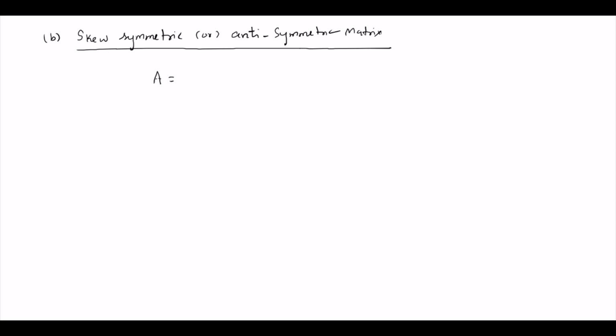You take A transpose. They differ by a minus sign. If A is equal to minus A transpose, such a matrix is known as a skew symmetric matrix, or another name for that is anti-symmetric matrix. In terms of elements, Aij is equal to minus Aji. That's it.